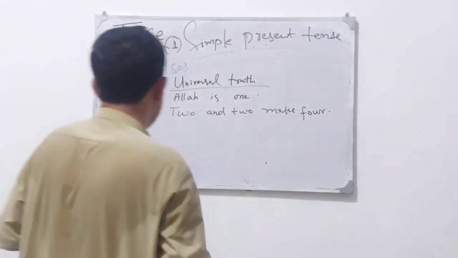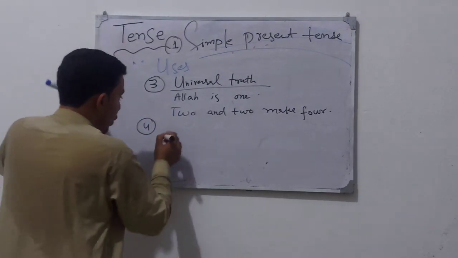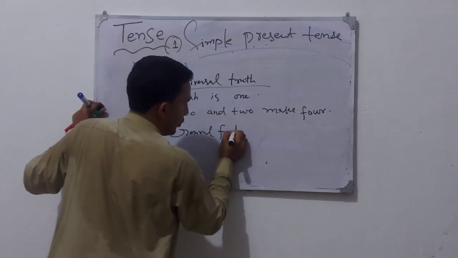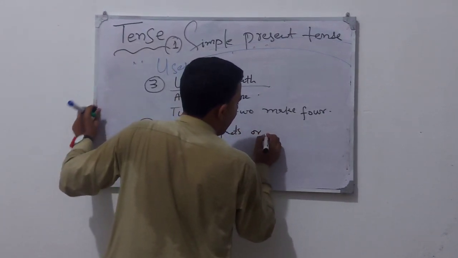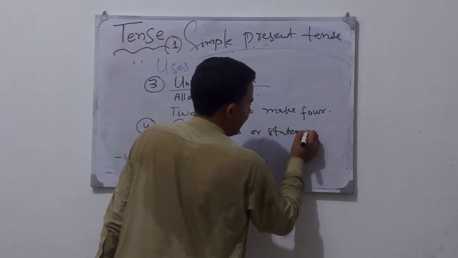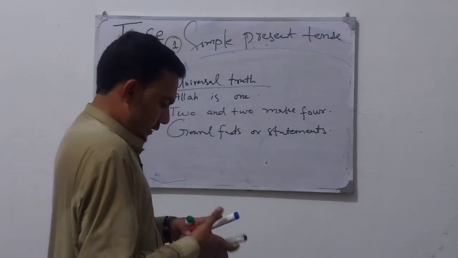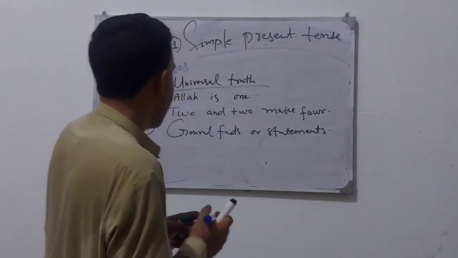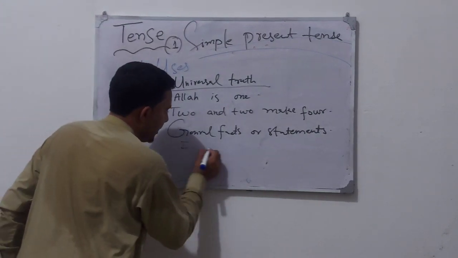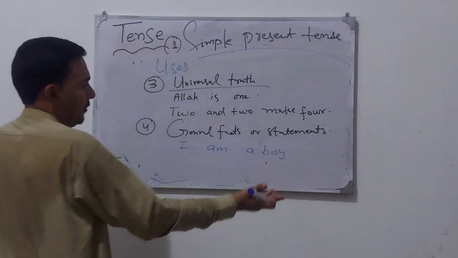Moving to the fourth use, we use it for general facts, such as universal truths, facts or general statements. Like we can say, "I am a boy." It is a general fact, a general statement.